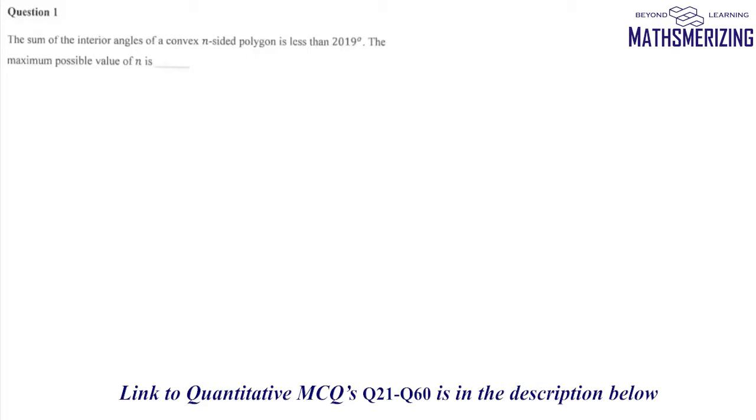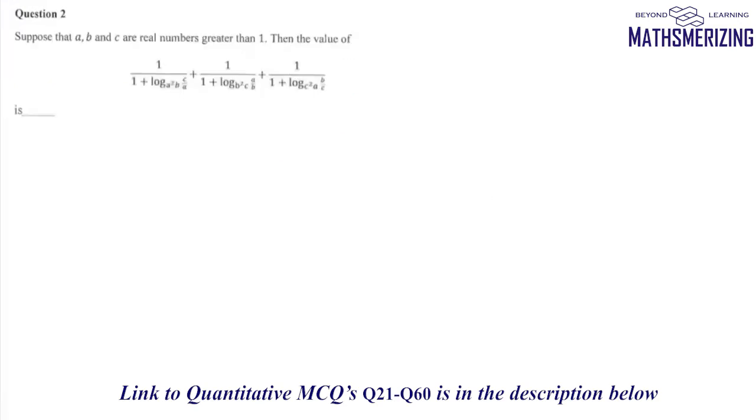And the first question is, the sum of the interior angles of a convex n-sided polygon is less than 2019. The maximum possible value of n is. Now we know that the sum of internal angles is (n minus 2) pi, which is (n minus 2) into 180. And this value should be less than 2019. So from here we'll write n minus 2 is less than 11.22 and then n is less than 13.22. Now what's the maximum possible value of n? So the maximum possible integral value of n is simply 13. So the answer to question number 1 is that the value of n is 13.